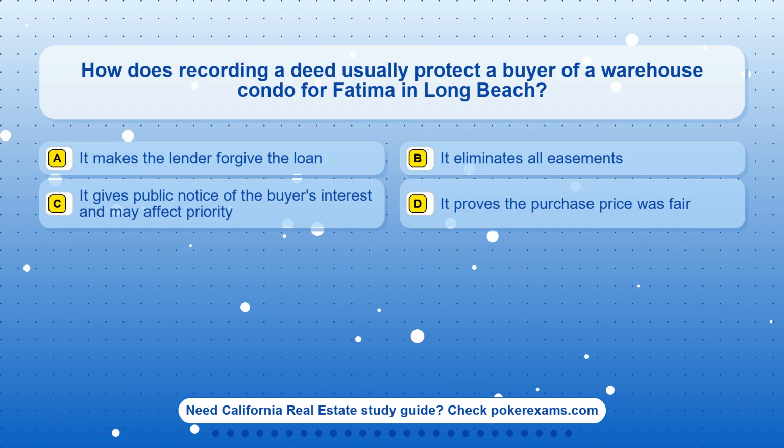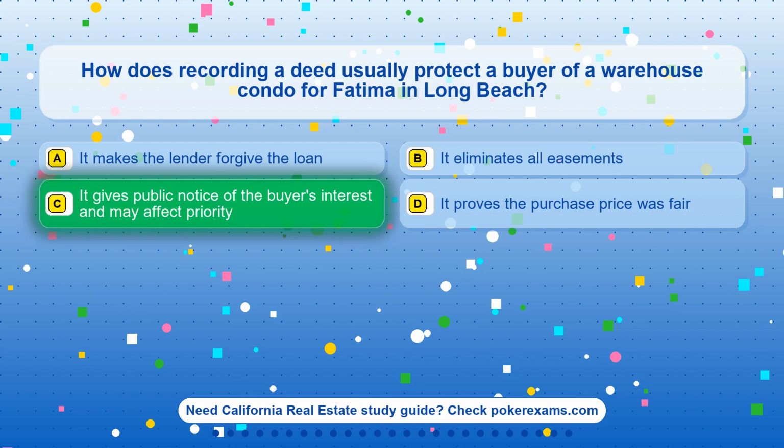Question 7. How does recording a deed usually protect a buyer of a warehouse condo for Fatima in Long Beach? Option A. It makes the lender forgive the loan. Option B. It eliminates all easements. Option C. It gives public notice of the buyer's interest and may affect priority. Option D. It proves the purchase price was fair.